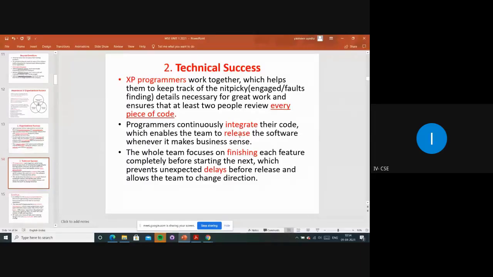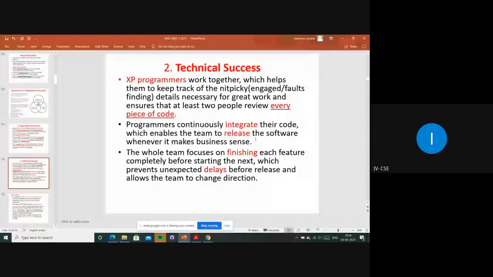So technical success involves a few people working on it and getting the drawbacks, whatever the faults, and doing some work. They will be integrating with the other code and adding the new requirements, and again releasing the software, right?